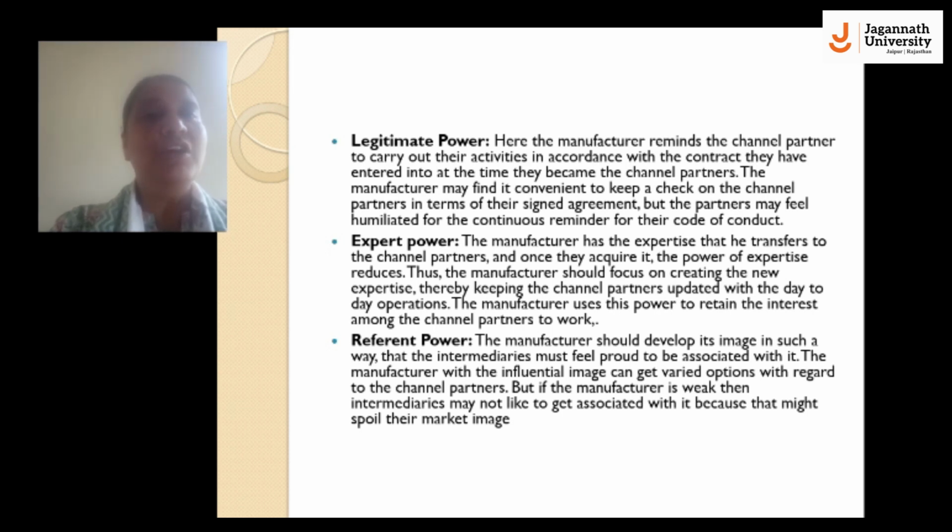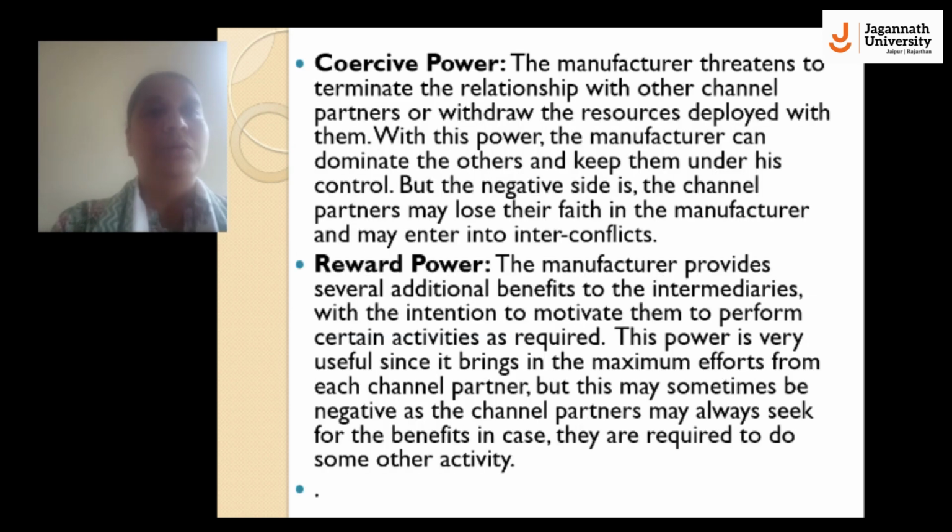The third one is referent power. The manufacturer should develop its image in such a way that the intermediaries feel proud to be associated with it. A manufacturer with an influential image can get varied options with regard to intermediaries, who otherwise may not like to get associated with it because they might spoil their market image.